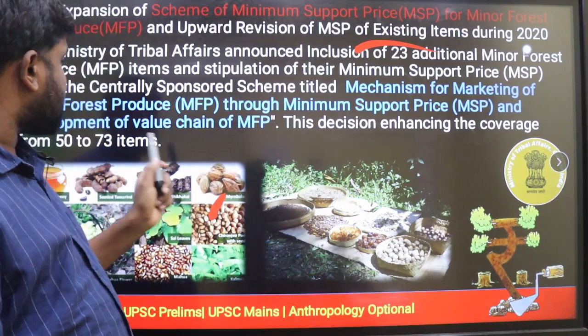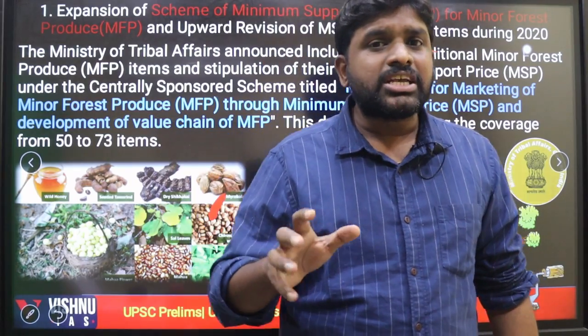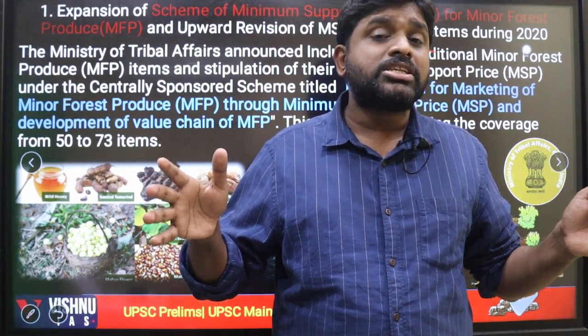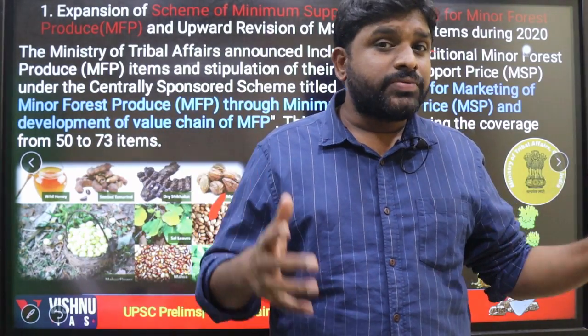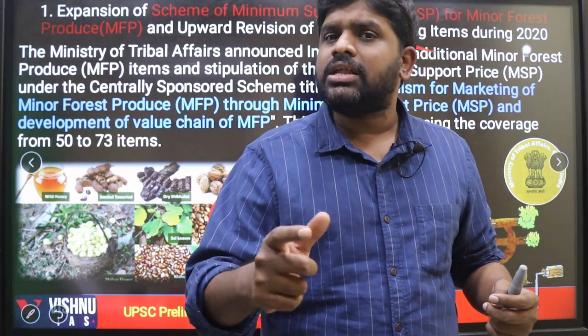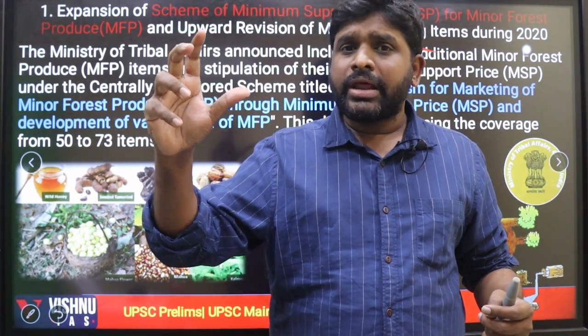This decision enhances the coverage from 50 to 73 items. So from a prelims point of view, how many minor forest produce items are covered? 73. Earlier it was 50, now 23 are added, making 73. And for these 73, the Ministry of Tribal Affairs has fixed a minimum support price.